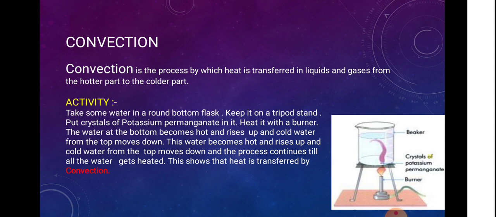The water at the bottom becomes hot and rises up, and the cold water from the top moves down. This water becomes hot and rises up, and the cold water from the top moves down, and the process continues till the water gets heated. This shows that the heat is transferred by convection.